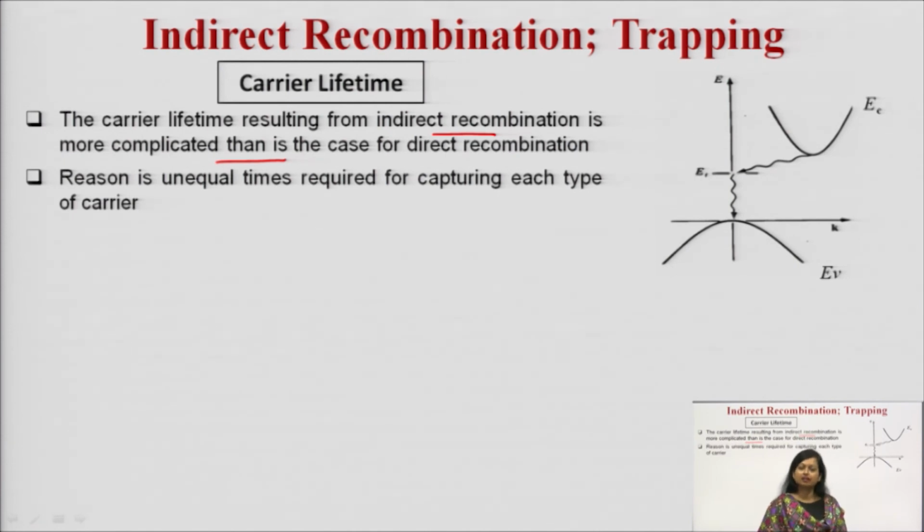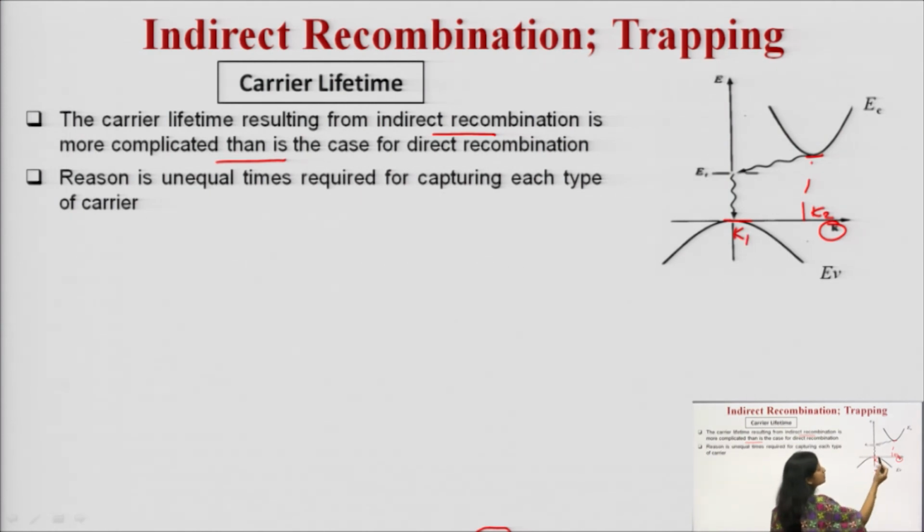See, in case of direct recombination, you have observed that the electron is directly falling from the conduction band minima to the valence band maxima. There the value of this constant k is the same. But in case of indirect recombination, what happens? You can see this point is the conduction band minima, this point is the valence band maxima. The value of k at this point, if this is k2, and the value of k at this point is k1, you can see the values are varying.